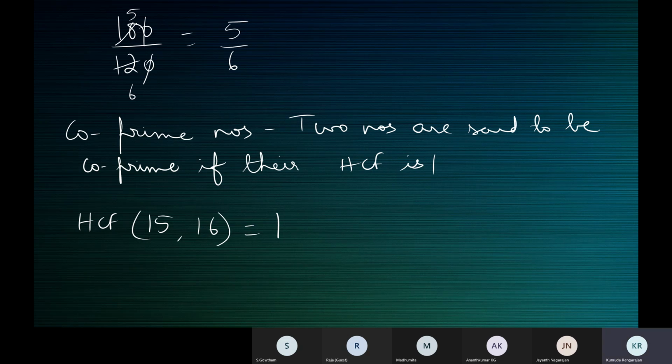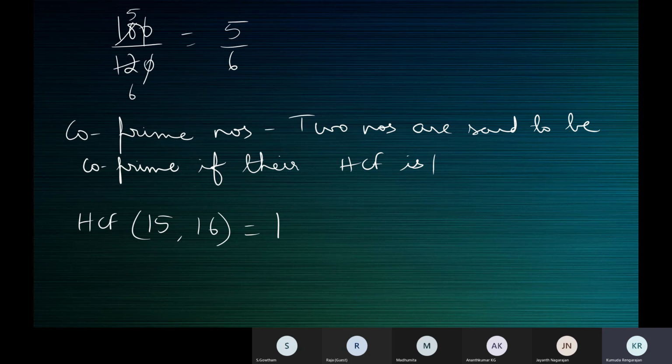The HCF of 15 and 16 is 1. So 15 and 16 are co-prime. But in these two numbers, none of them are prime numbers. 15 is not a prime number. 16 is also not a prime number. That's okay. They need not be. They may be prime numbers, they may not be prime numbers, they may be a combination of a prime and a non-prime number.